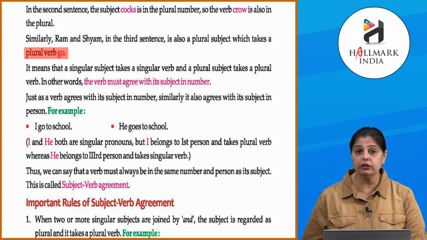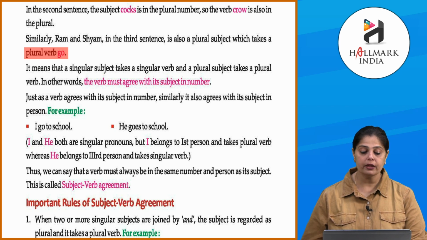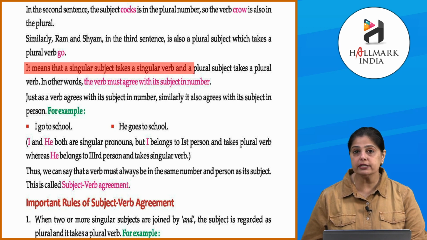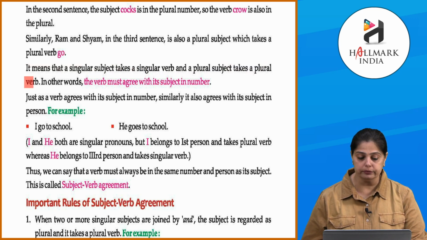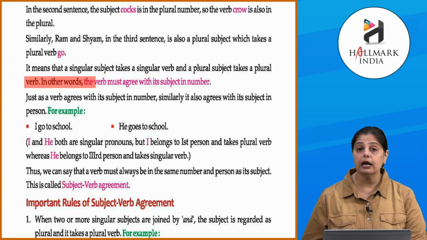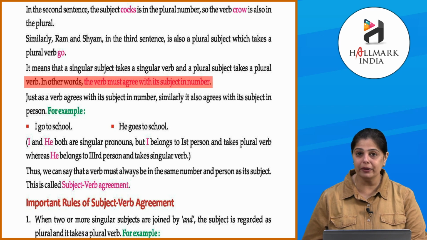When we are talking only about Ram or only about Shyam. So when we say Ram goes to school, Shyam goes to school, तो वो हो जाता है हमारा सिंगुलर नंबर में. जब हम प्लूरल यूज करें तो go हो जाता है. Okay, clear? So it means that a singular subject takes a singular verb and a plural subject takes a plural verb. In other words, the verb must agree with its subject in number. तो हमेशा जो verb होता है subject के साथ agree करना चाहिए number का जहाँ सवाल आता है.